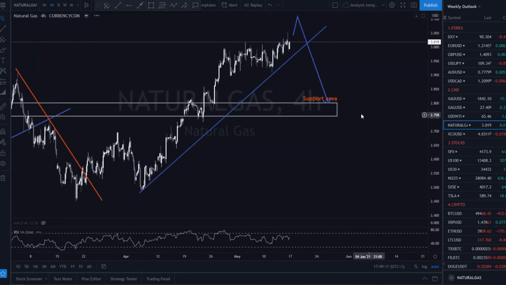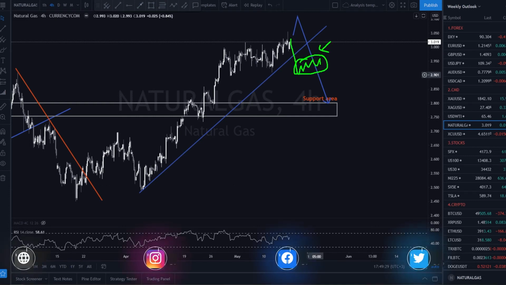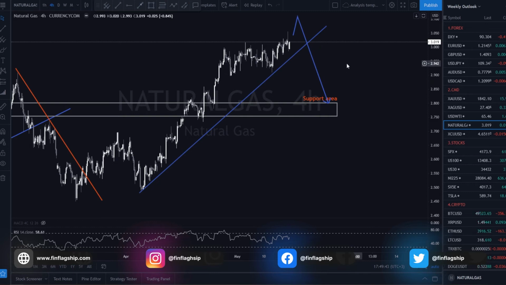Moving on to natural gas, which in the past week continued to rise slowly, making a new top, despite our previous forecast in which we were expecting a deeper pullback. Our bias hasn't changed, and for this week we are expecting the price to break the trend line and pull back towards the support area that we highlighted. We recommend to wait for a small flag underneath the trend line before entering any sells. As an advice, always wait for a confirmation, no matter how long it will take, instead of jumping in every impulse and risk losing your trade.